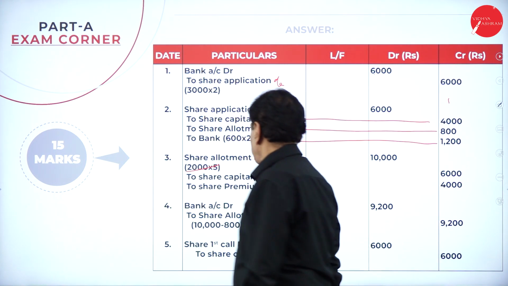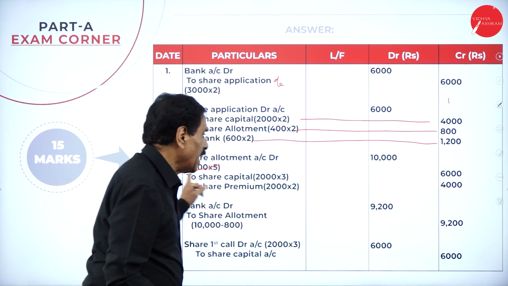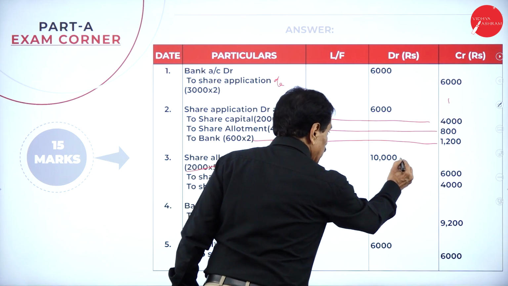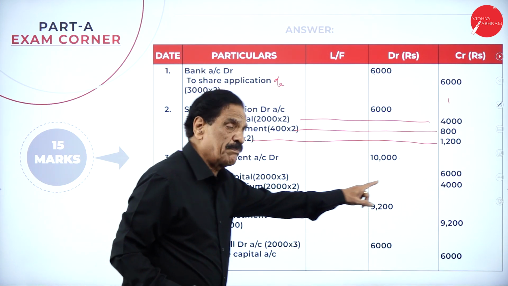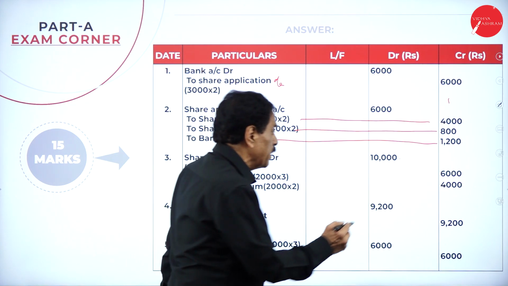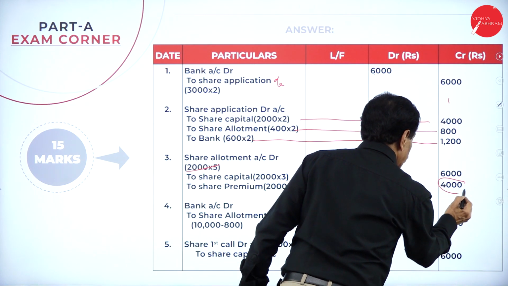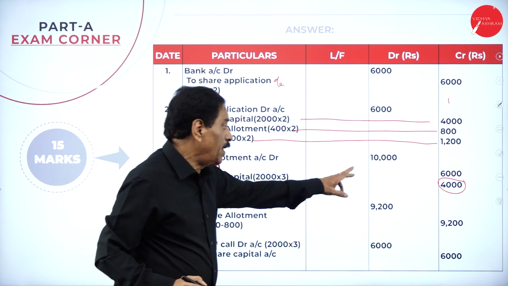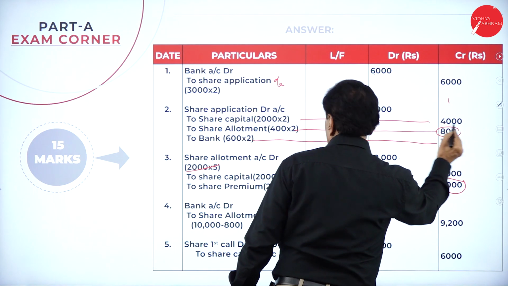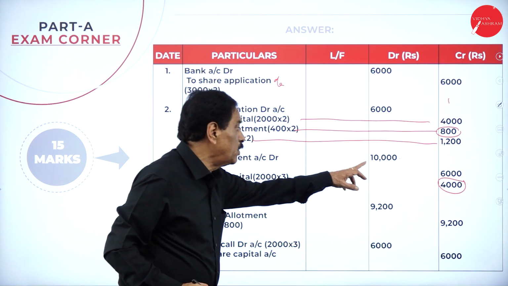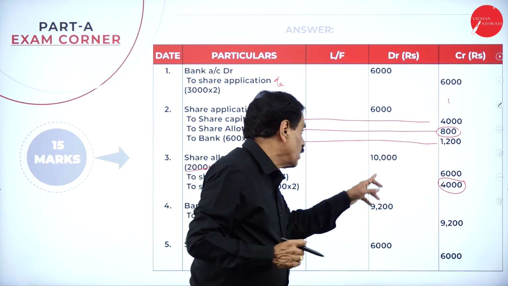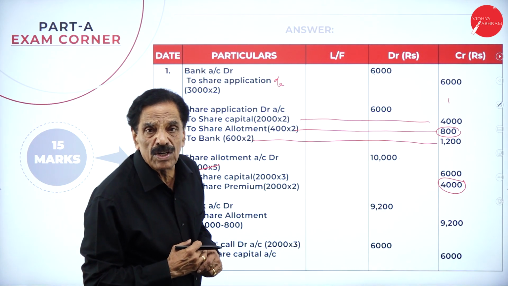First, due entry. Share allotment account debit 2,000 into 5, 10,000, to share capital 6,000, to share premium 4,000. Excess money, this is your premium. Then, actually how much do we have to receive? 10,000. How much already received? 800 for allotment. What is the money due? 10,000. How much was received more in application? 800. What's the balance? 9,200.